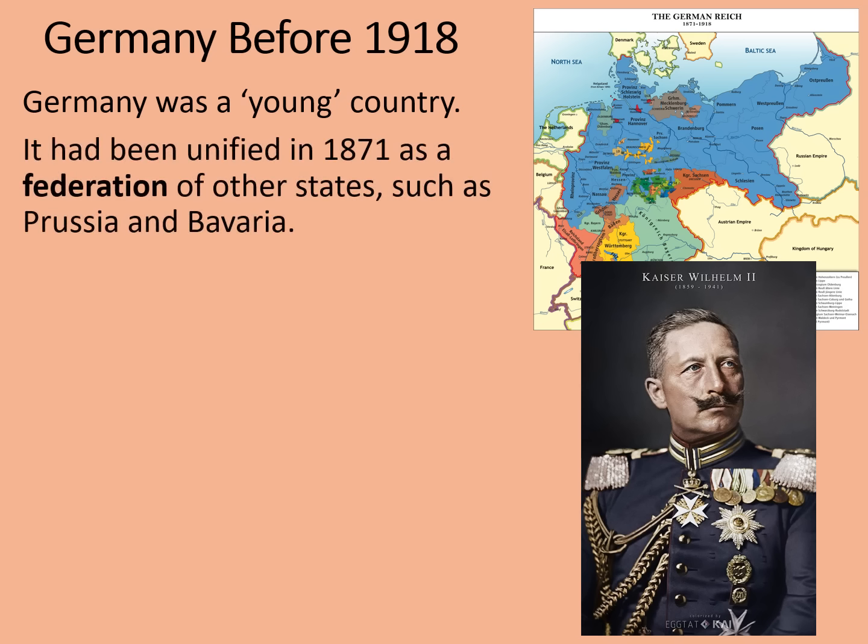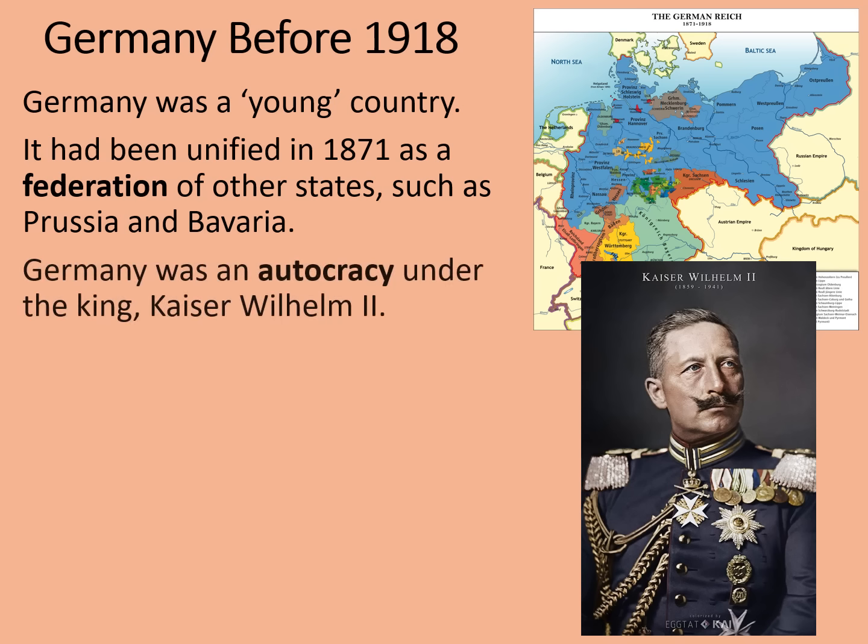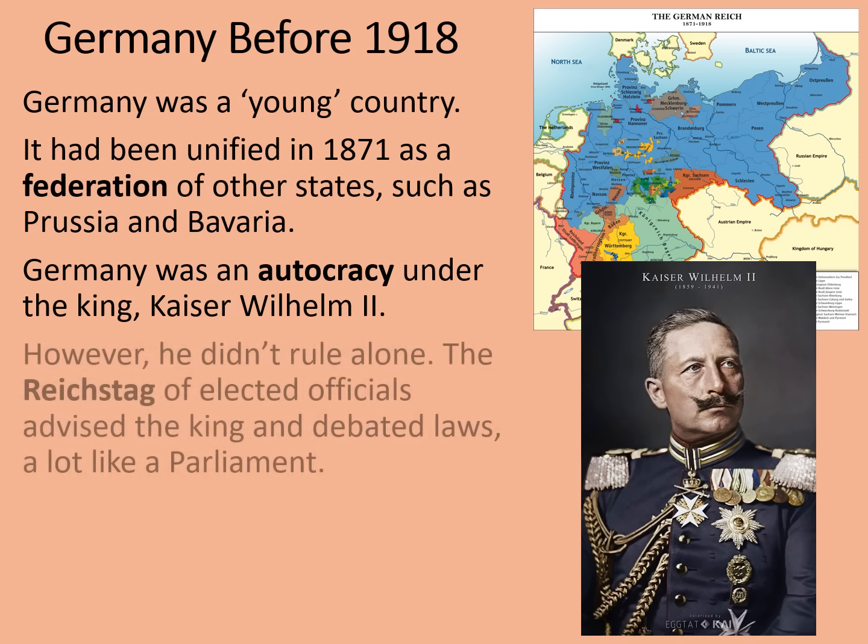It had been unified in 1871 as a federation of other states, such as Prussia and Bavaria, some of which you can see in that map. Germany was an autocracy under the king, Kaiser Wilhelm II. That meant that the king had control of all major parts of government. However, he didn't rule entirely alone.